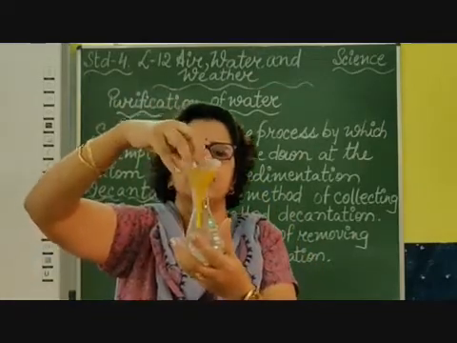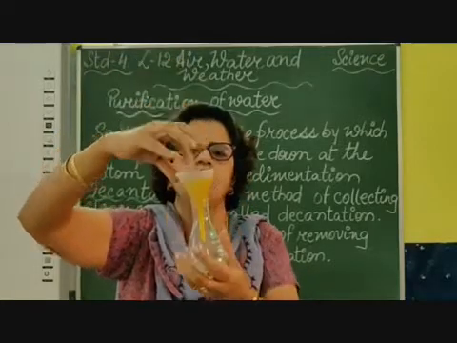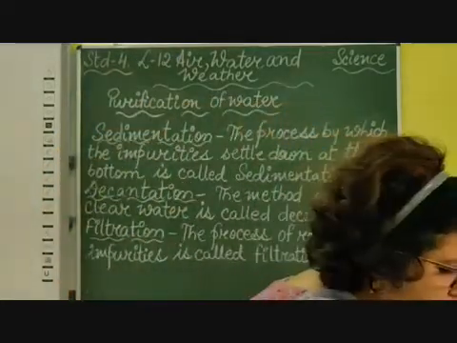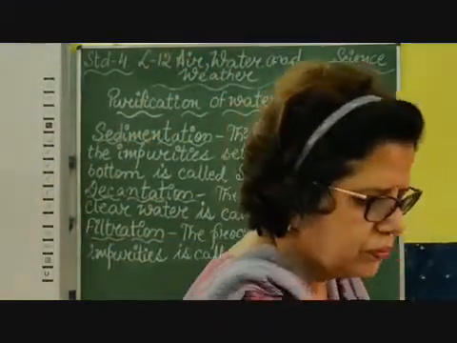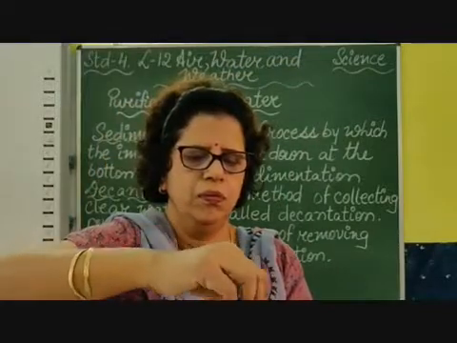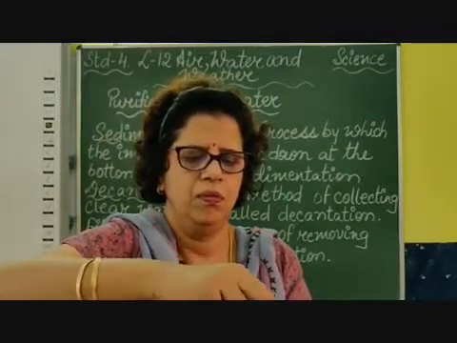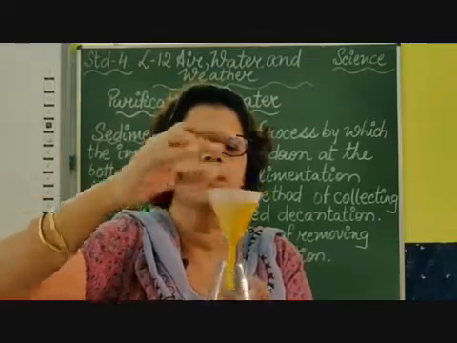I have taken a beaker, put the funnel here, and placed the filter paper. Okay children, this is your filter paper, and this is the process by which I put the filter paper inside.